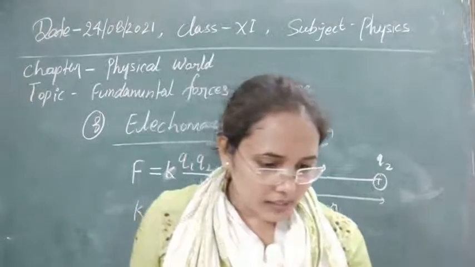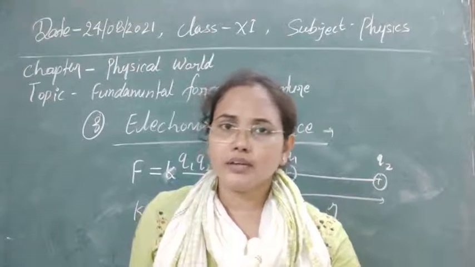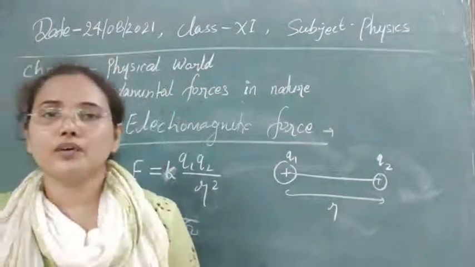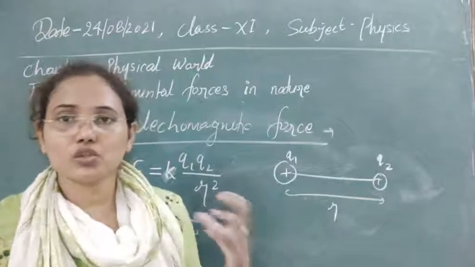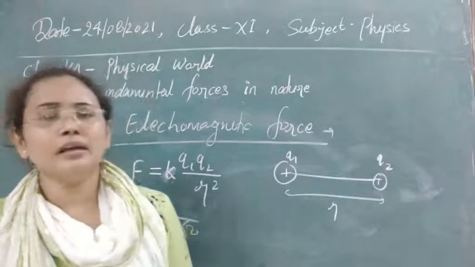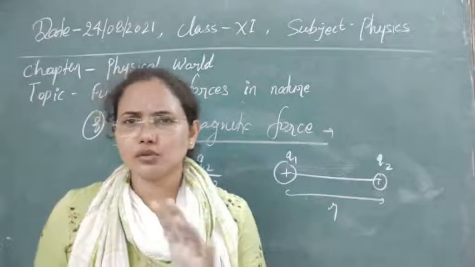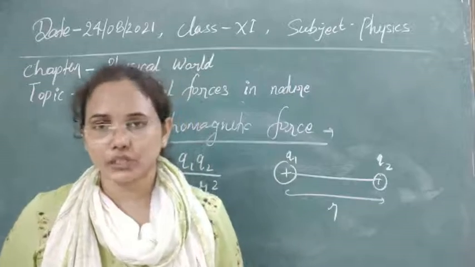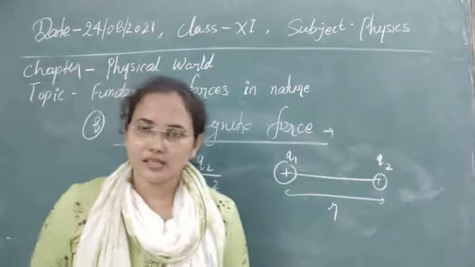Its strength is nearly 10 to the power 19 times greater than the gravitational force. You can see how much stronger this force is. That's why when you keep two magnets side by side, you can feel the force, because that force is much stronger than the gravitational force. These are the properties of electromagnetic forces.